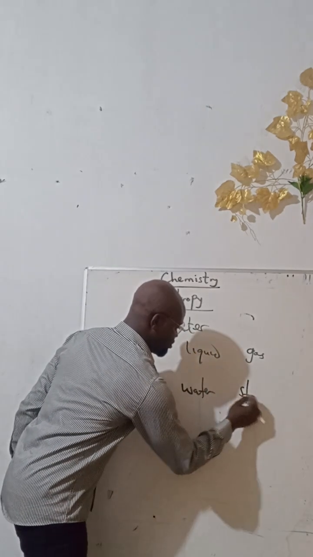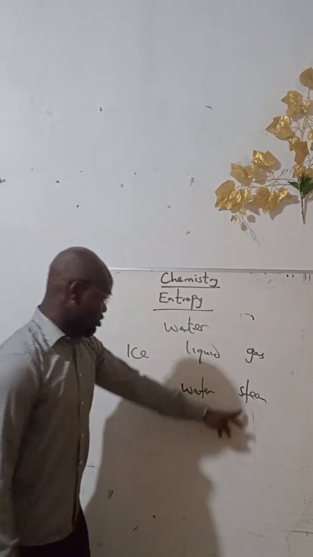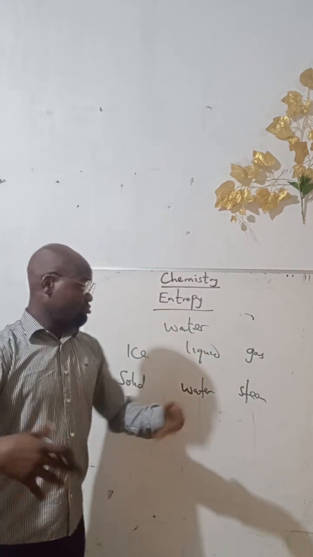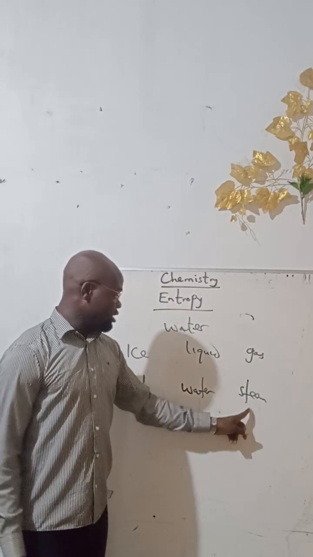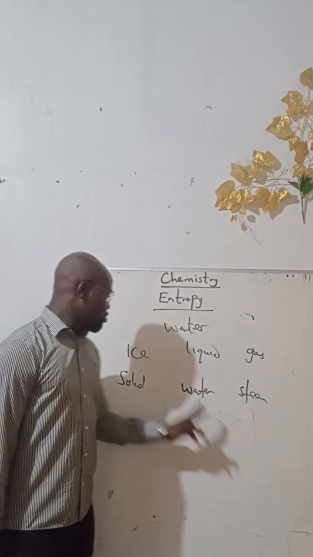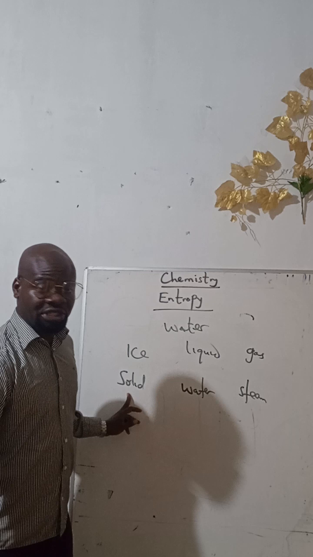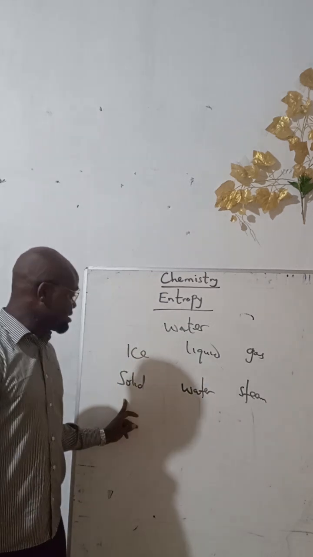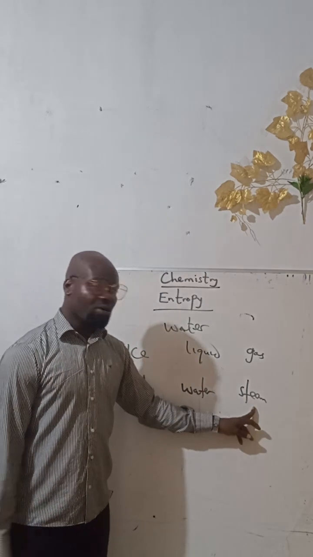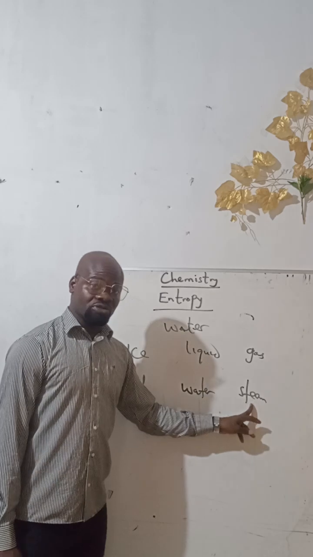For example, steam. When you put some water on a hot plate, the water will boil and turn to steam. When you put water in your refrigerator, it turns to ice. That is solid state. And when you put water in your electric cooker, it turns to steam.